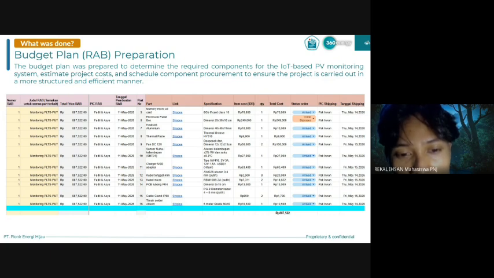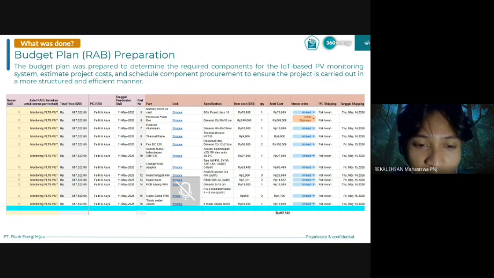By organizing the budget plan carefully, the project implementation becomes more structured, efficient, and easier to monitor. This table shows the list of component specifications, price, order status, and shipping information for each item.